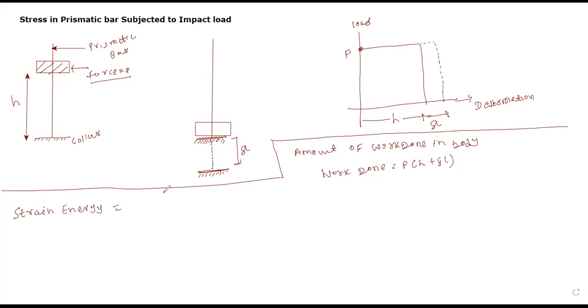Strain energy, that is nothing but energy stored in a body, or energy absorbed by the body. That should be calculated from the area of R delta diagram, yes or no? We have already discussed what is R delta diagram. Area of resistance versus deformation diagram, R delta diagram.